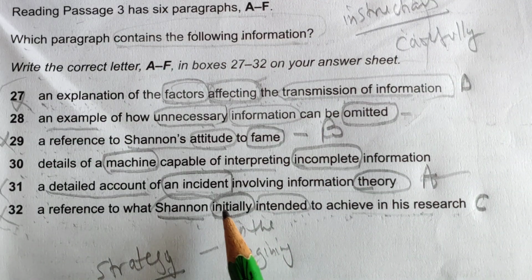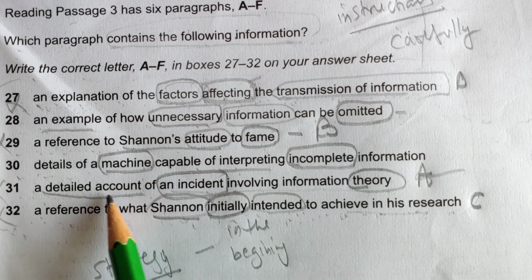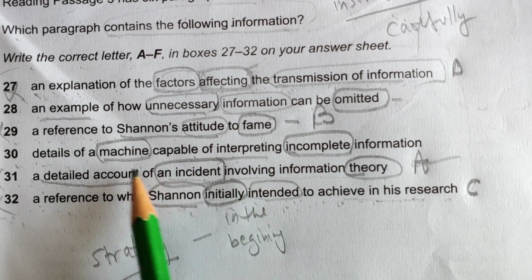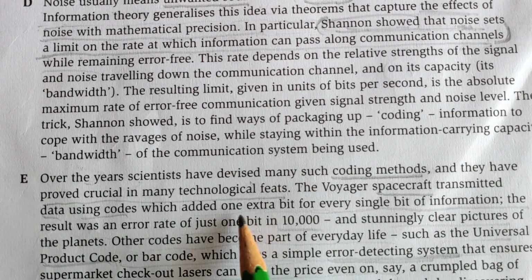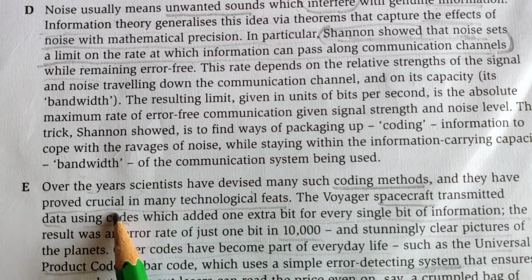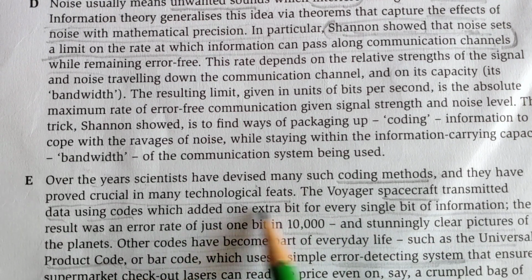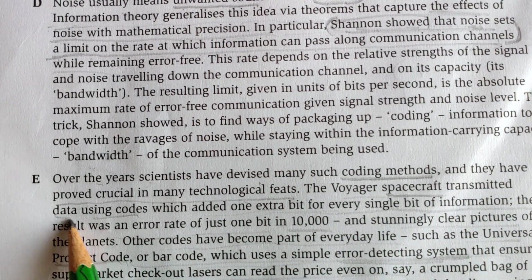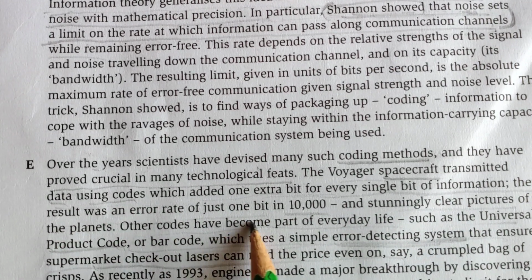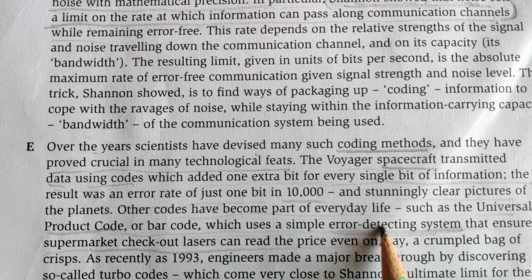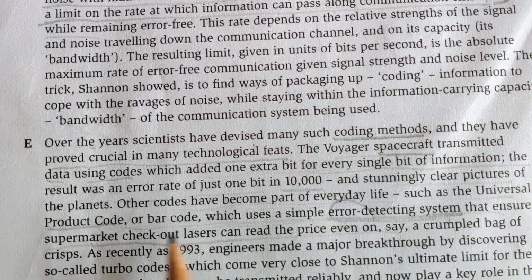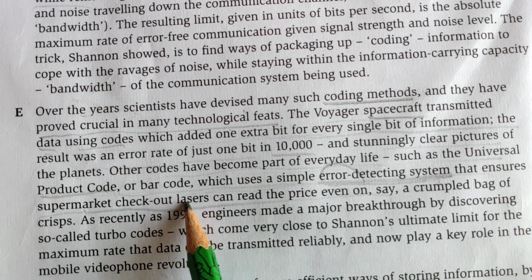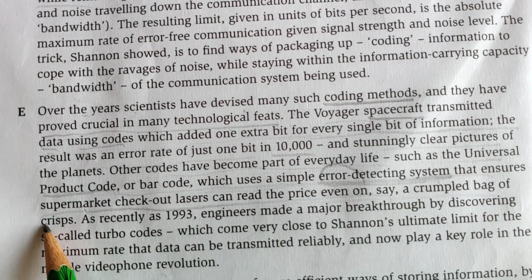These codes, we can say, are the details of a machine capable of interpreting incomplete information. Incomplete, where is it? Many coding methods proved crucial in many fields of technology. The Voyager spacecraft transmitted data using codes which add one extra byte. Other codes have become everyday, using a simple error detecting system which ensures supermarket checkout lasers can read the price even on a bag of crisps.